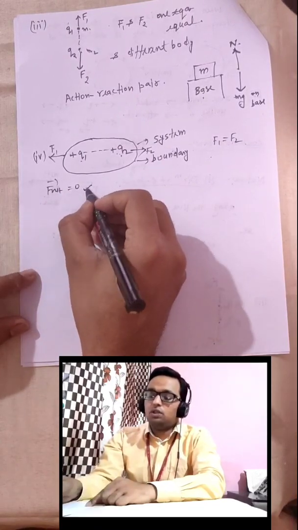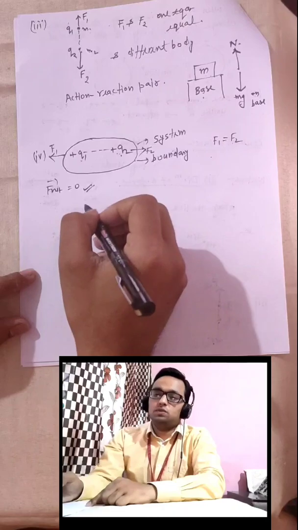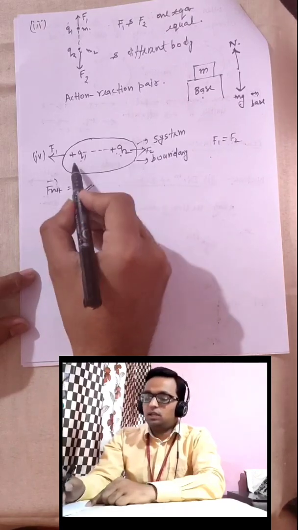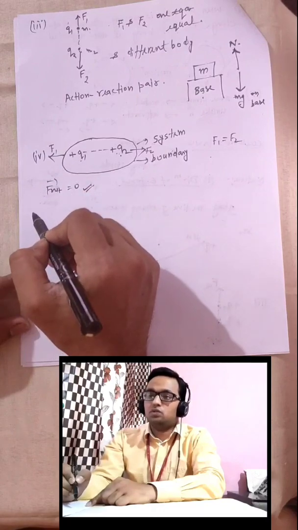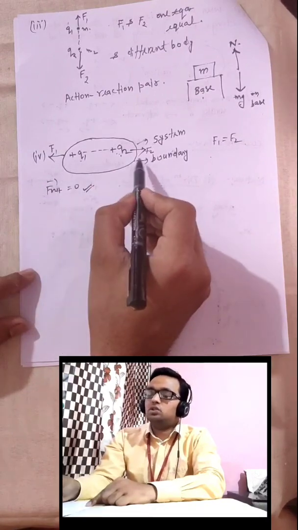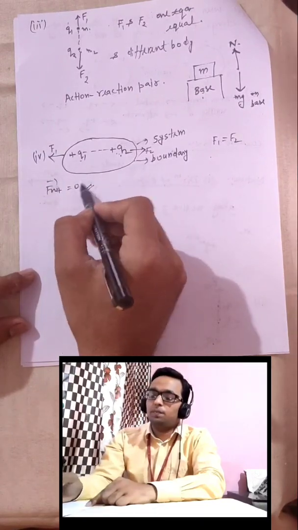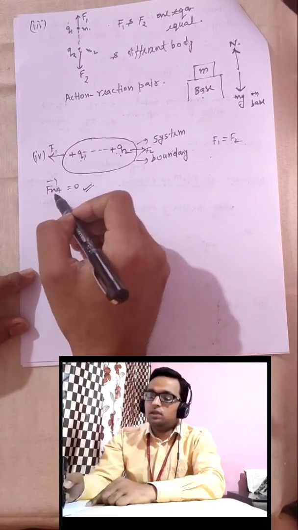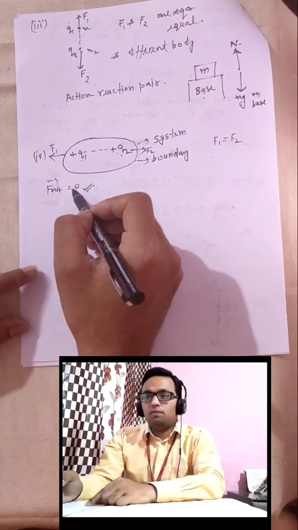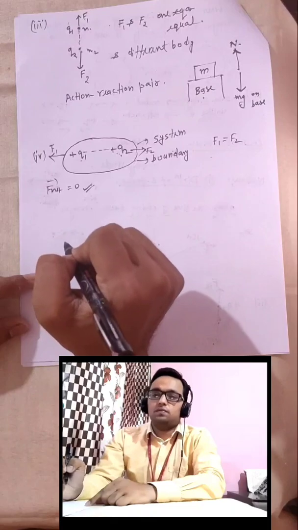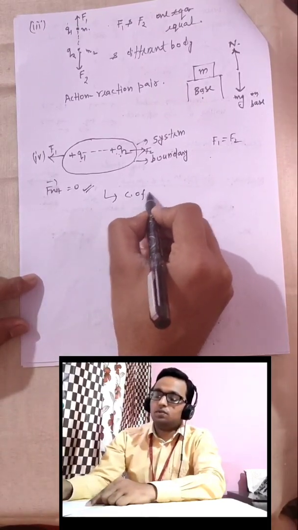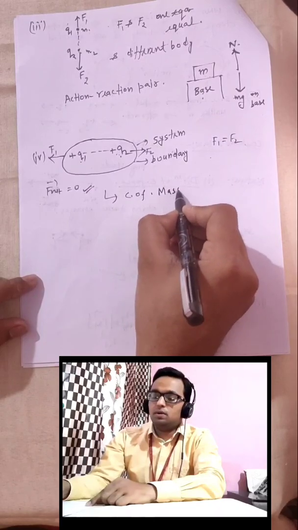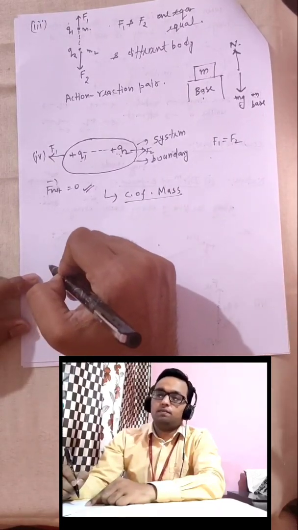Whenever we get this concept that F net on a system is 0, F1 and F2 are called internal forces. These forces are not 0, but the overall net force is 0. So whenever we see the net force on a system is 0, we can conclude certain results from our chapter on center of mass. We learned some concepts that we can apply over here.